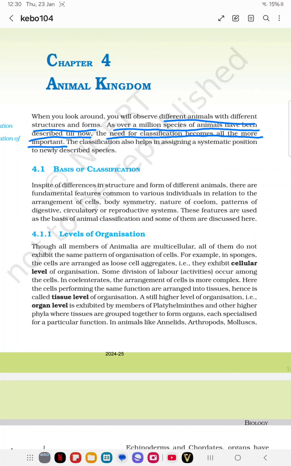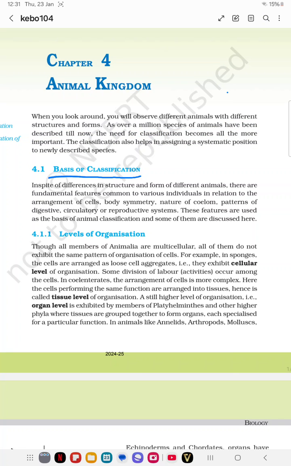Like in plants, the five kingdom classification, Monera, Protista, and so on, shows how they are placed in a class. Here we need to classify animals also, to place them in a class. The classification also helps in assigning a systematic position to newly described species. Animals are not in a random manner; through classification, they are placed in a systematic position.